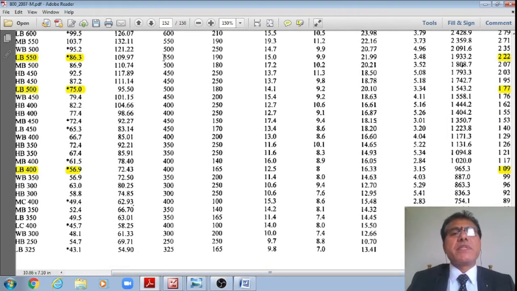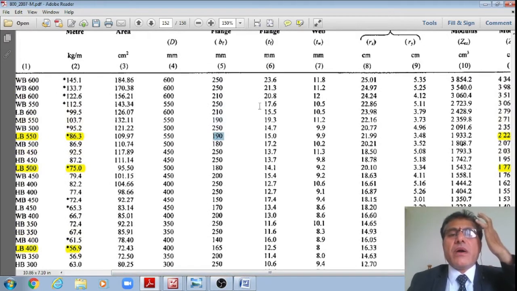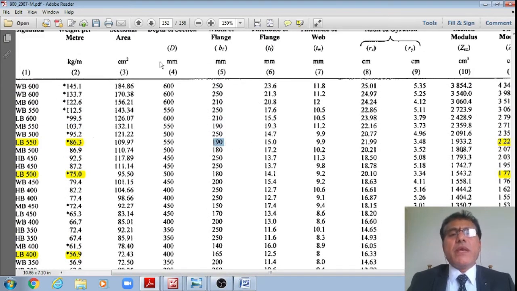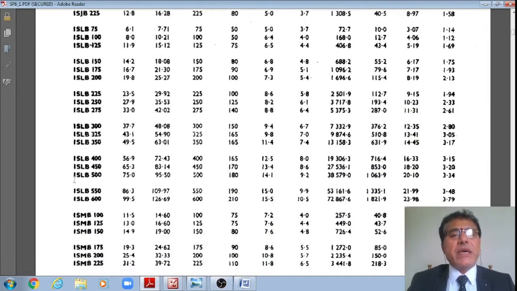What is the depth of the section and the width of the flange? Width of the flange BF is equal to 190 and depth is equal to 550. The thickness of the flange is 15 mm and the thickness of the web is 9.9 mm. I'll also note down the elastic section modulus Z equal to 1933.2 centimeter cube. Even I can go to SP61, wherein ISLB 550 is also seen, at a rate of 86.3.